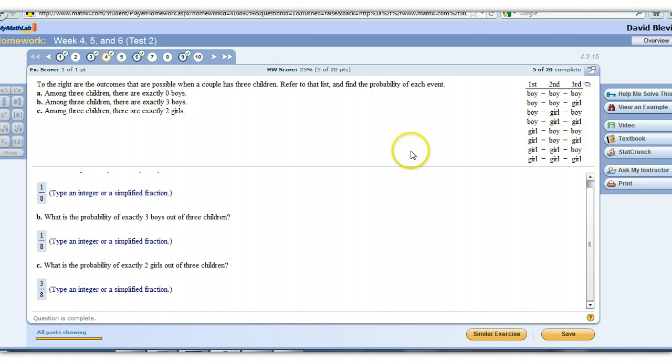Alright, so be careful when they're asking you for anything more than all 3, 100% are boys, or 0% are boys. If it's any other number, 1 out of 3, 2 out of 3, you've got to make sure you're careful and find the ones of the 8 outcomes that satisfy that.